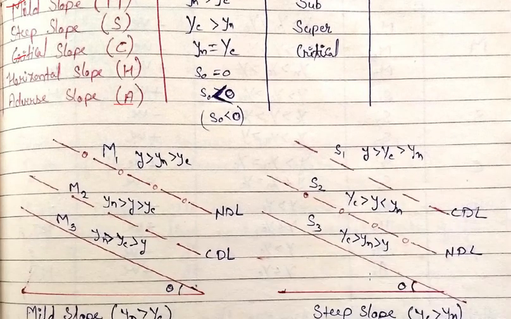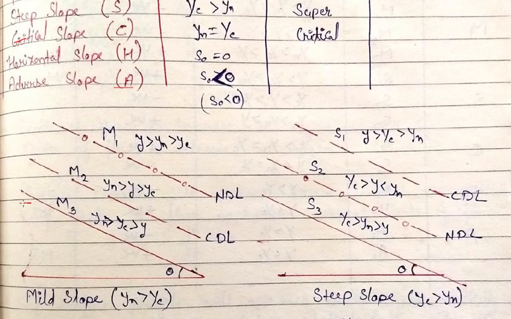So here is the flow profile, here is the bed slope, this is the bed. If it is a mild slope, that means yn is greater than yc. This is yc and this is yn. This is the normal depth line and this is the critical depth line.